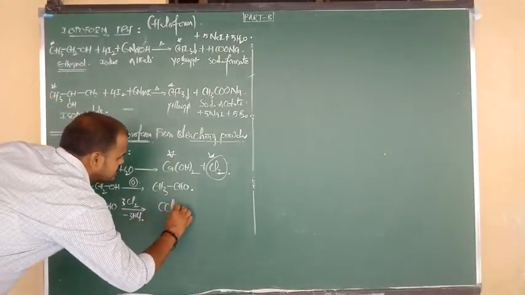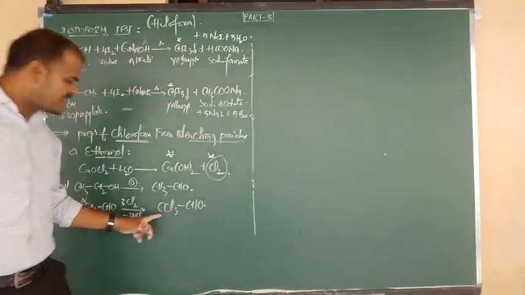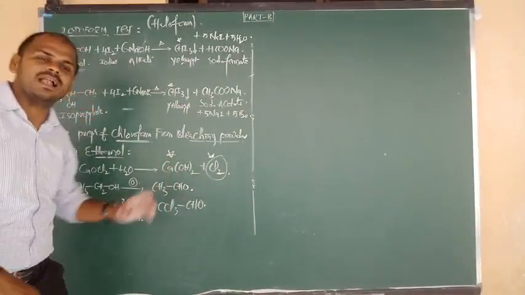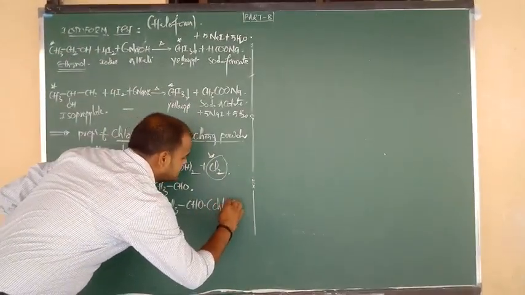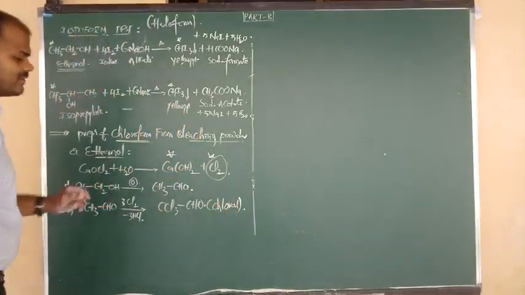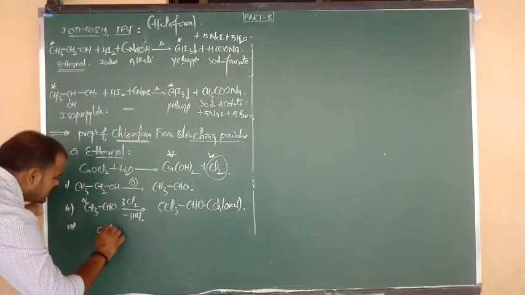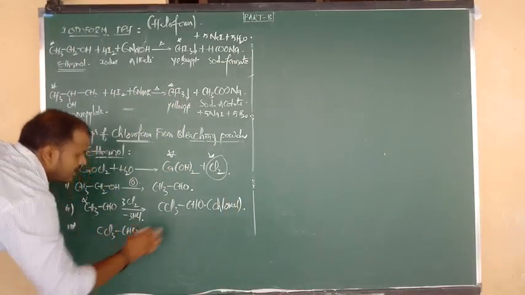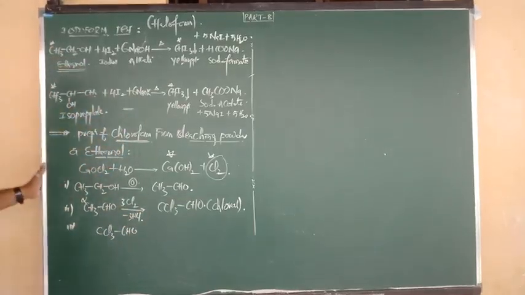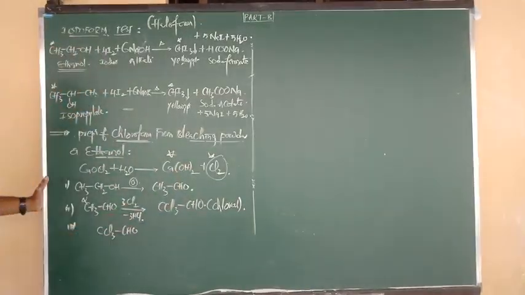So we can write CCl3 bonded to CHO. In this class only I told you. What is the name? This is acetaldehyde CH3CHO. This is trichloroacetaldehyde, or its name is chloral. You used it in DDT preparation, right? That one. Good. Next, chloral CCl3 bonded to CHO. What is the chloral formula? CCl3 bonded to CHO. This is known as chloral.